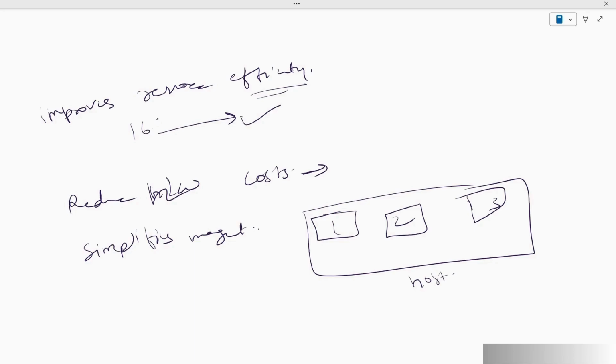Now let us understand the concept of hypervisors in virtualization, which is a very important concept. So team, now let us understand the concept of hypervisor. What is hypervisor? Also team, please ignore the spelling mistakes because I'm trying to write a little fast, so there might be some spelling mistakes. Just ignore it. Okay. Now what is hypervisor?